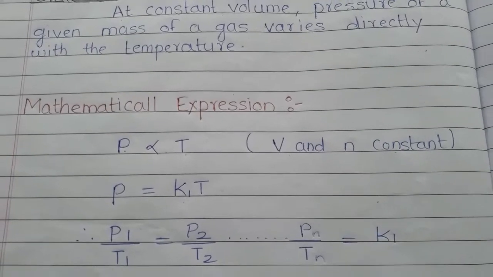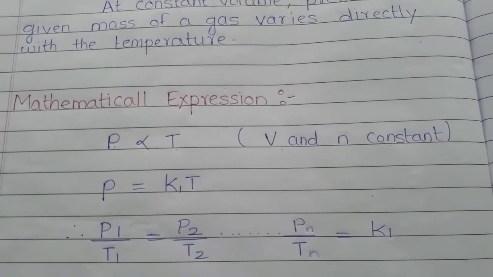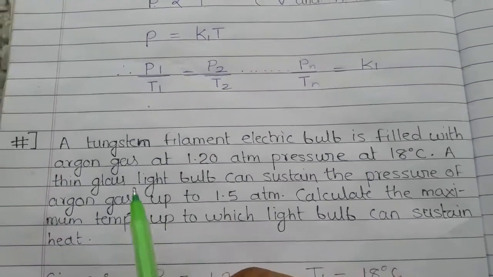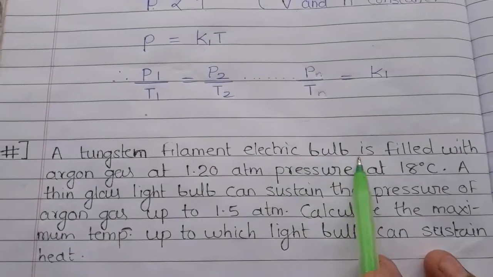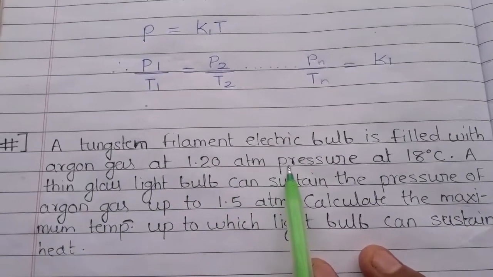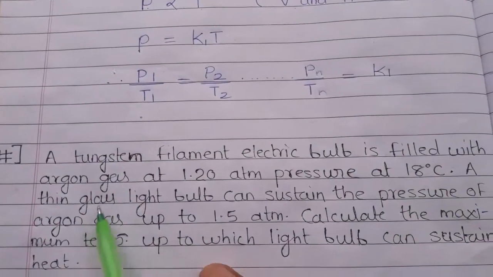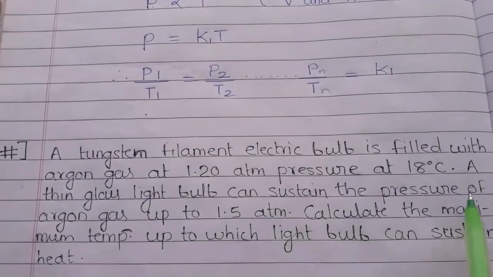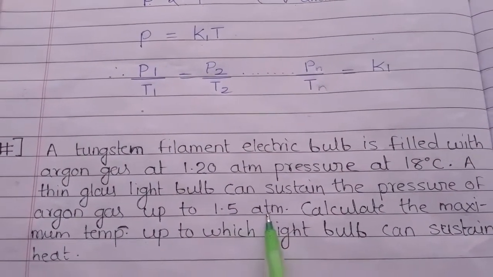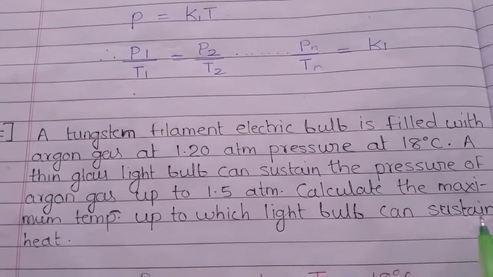So let's see one such problem and see how we can find the solution. All right, so here the question is, a tungsten filament electric bulb is filled with argon gas at 1.20 atmospheric pressure at 18 degrees Celsius. A thin glass light bulb can sustain the pressure of argon gas up to 1.5 atmospheric pressure. Calculate the maximum temperature up to which the light bulb can sustain heat.